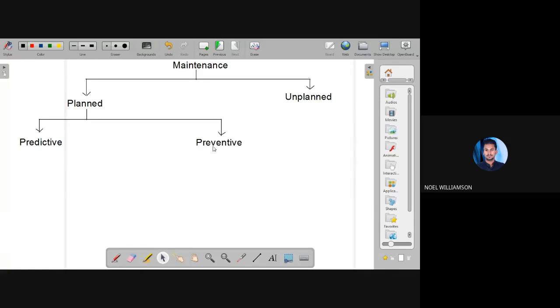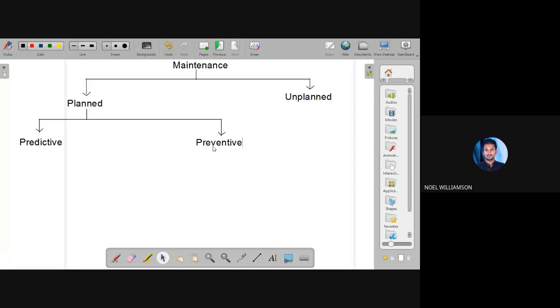Then we will do some maintenance activity according to that. So this is predictive maintenance. We predict the upcoming failure, and we will do the maintenance activities accordingly.